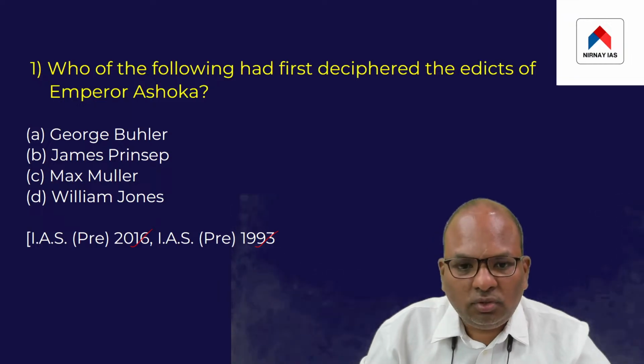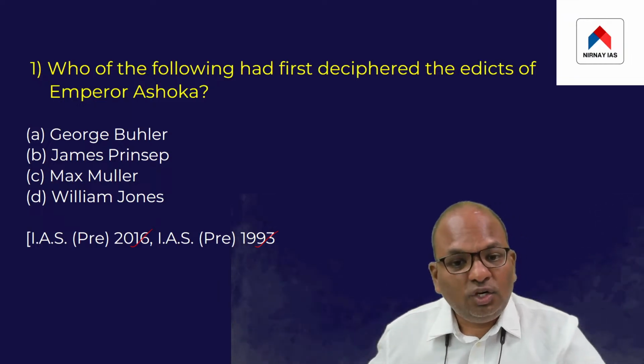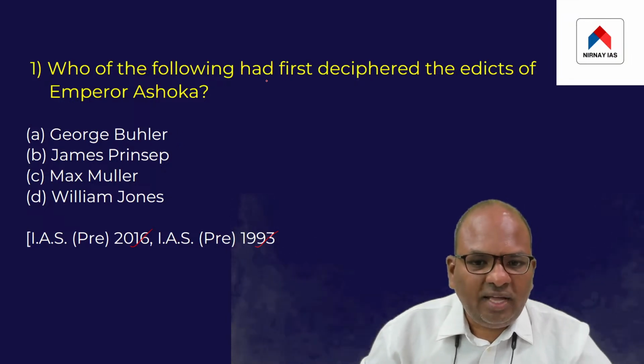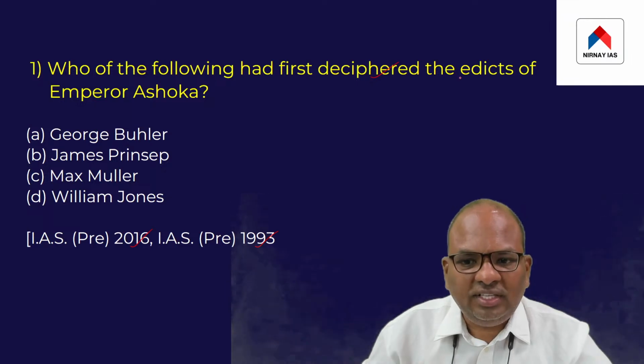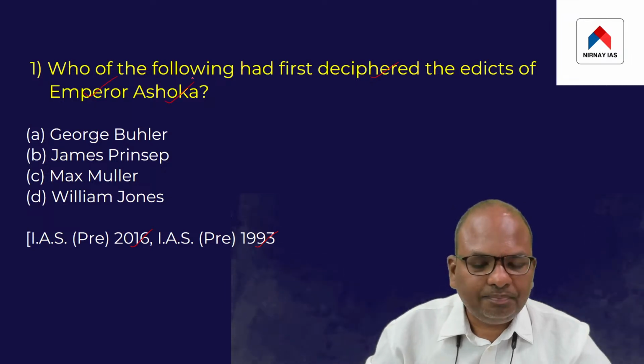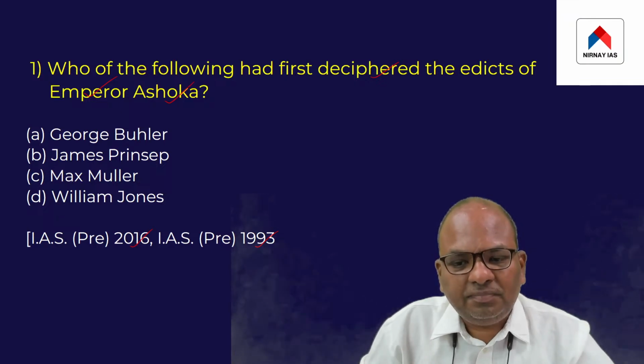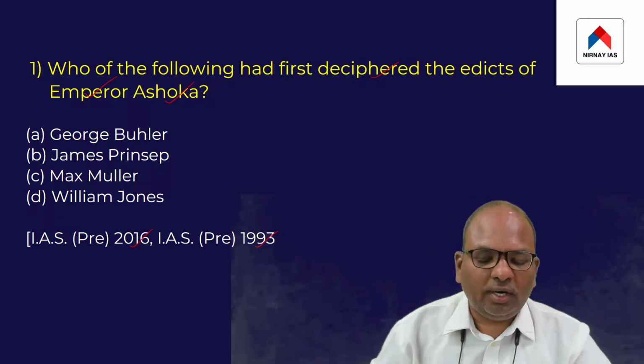What's the question? Who of the following had first deciphered the edicts of Emperor Ashoka?